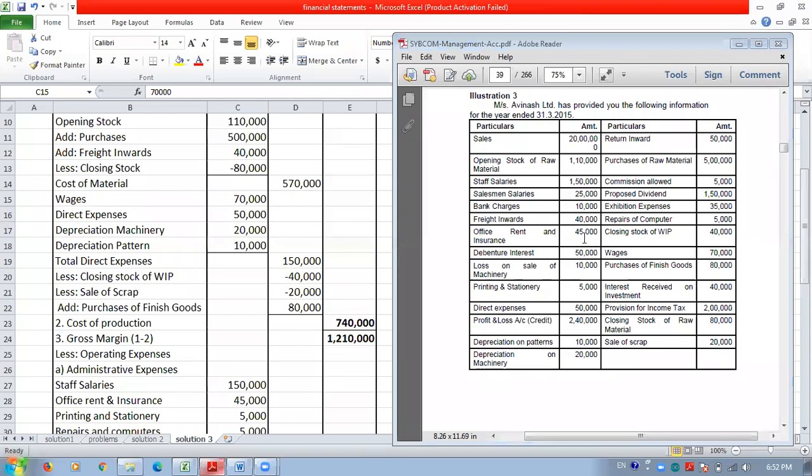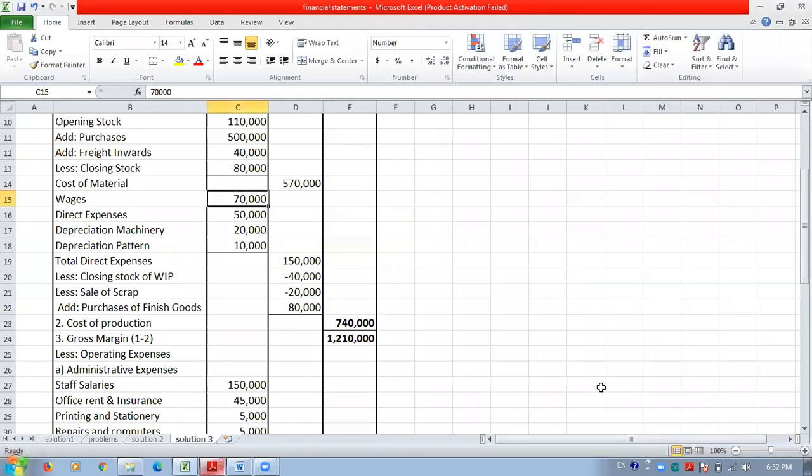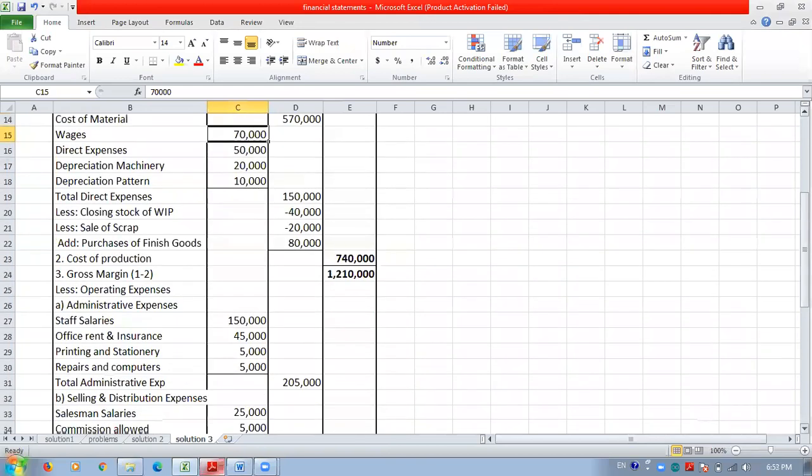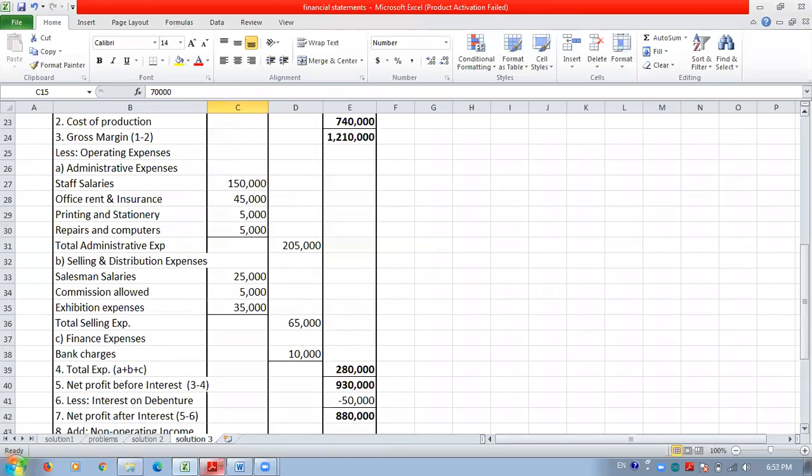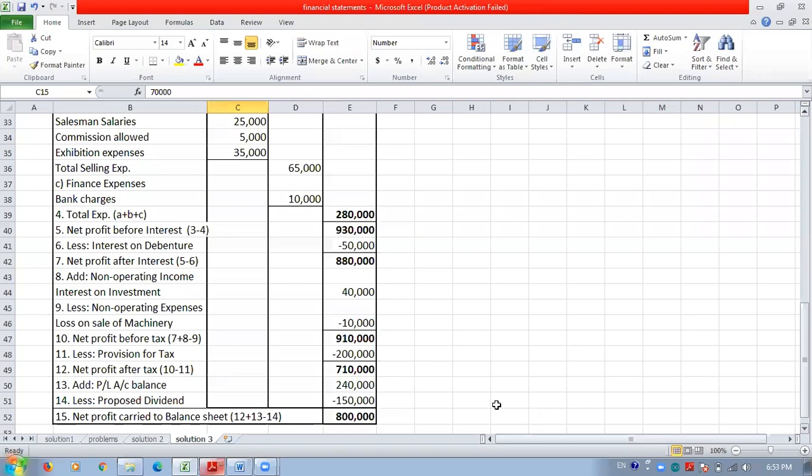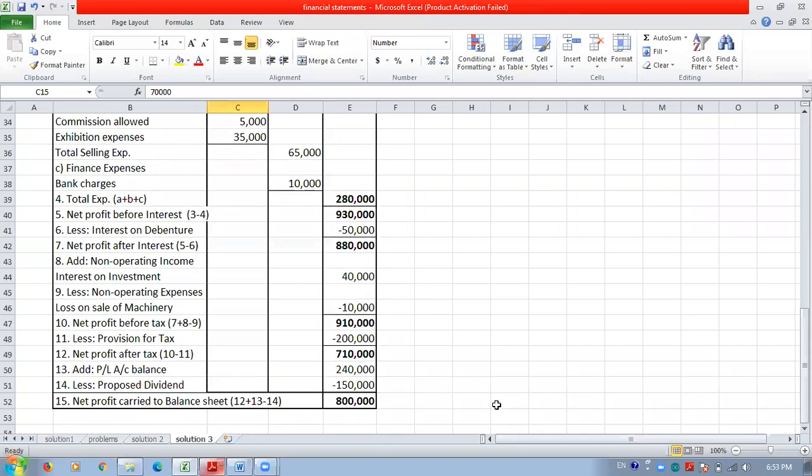So this 10,000 is shown here under the head non-operating expenditure.